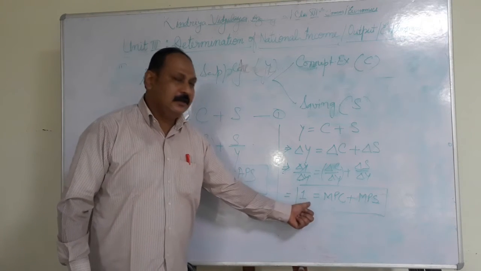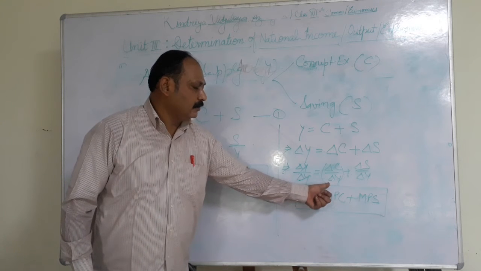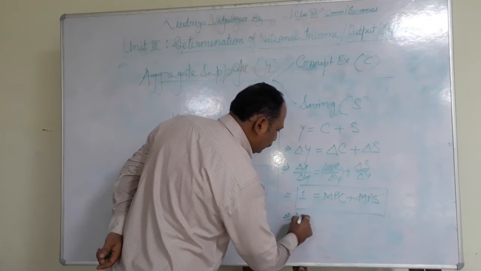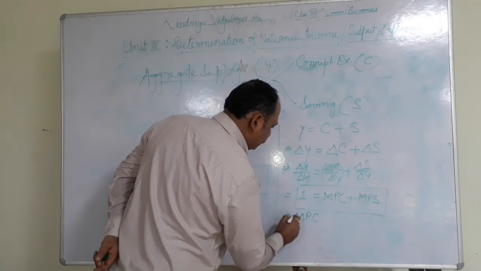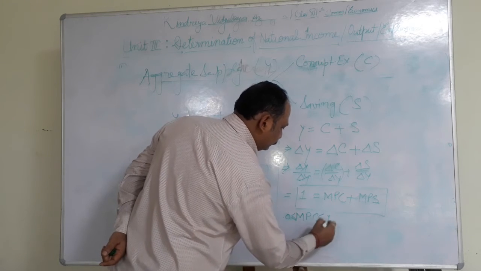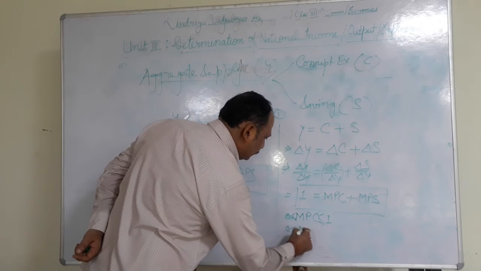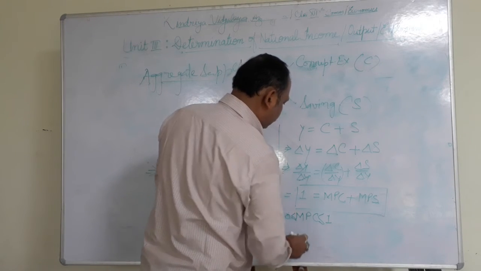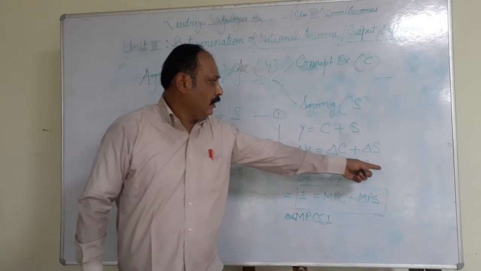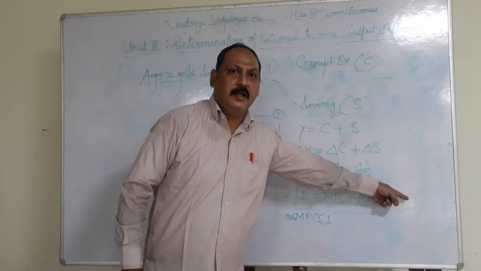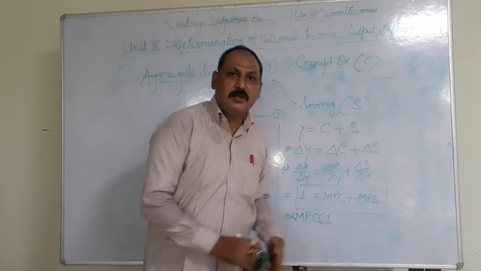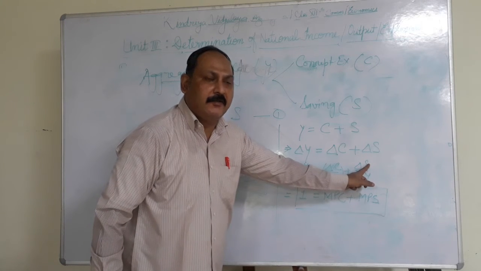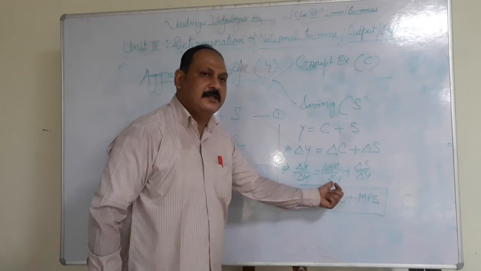What does it mean? MPC is delta C upon delta Y. MPC lies between 0 and 1, and this also means MPS lies between 0 and 1. In the example we took, the value of MPS came to 1 because all the increased income is saved by ourselves, then MPS becomes 1 and MPC becomes 0.